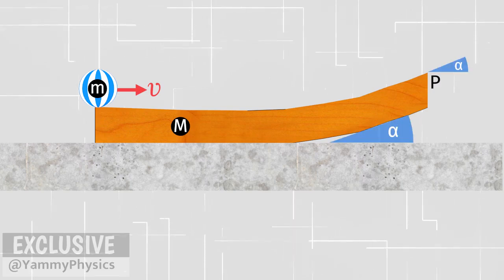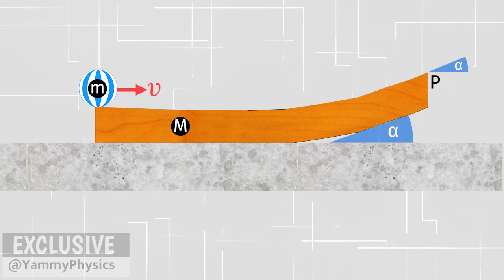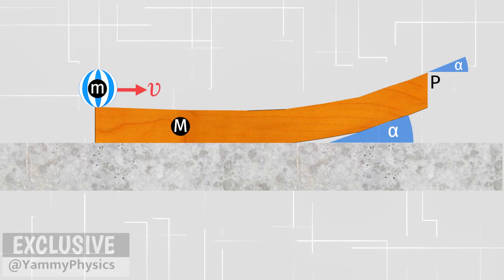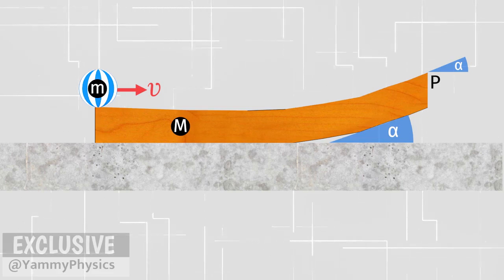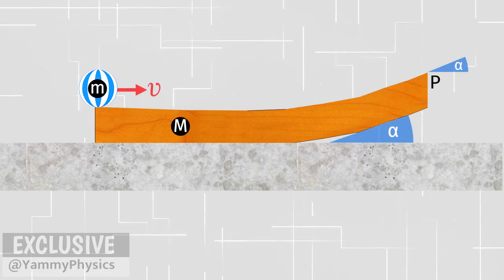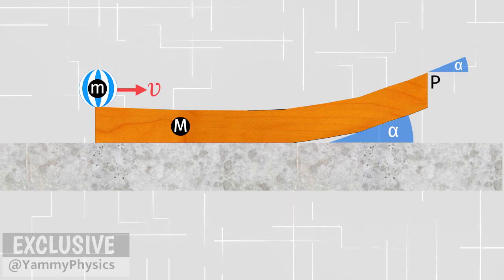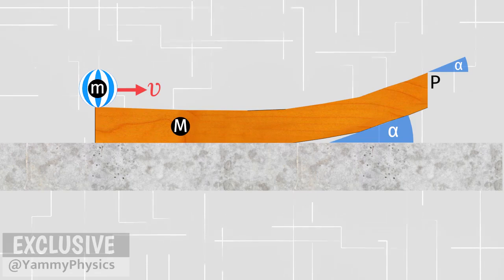The angle of elevation from point P to the flat surface is alpha. The values of m, v, and alpha are definite and fixed. The only quantity whose value is uncertain is big M. We will express this big M quantity as a function of the known quantities, functions of m, v, and alpha.